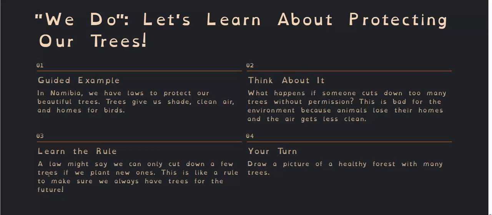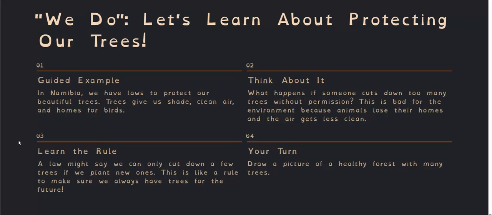They take in carbon dioxide and give us oxygen. We breathe oxygen. So without trees, we will not be able to breathe. A law might say we can only cut down a few trees if we plant new ones. This is like a rule to make sure we always have trees for the future.